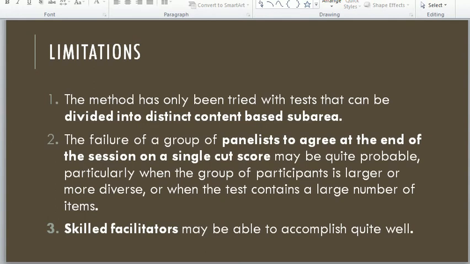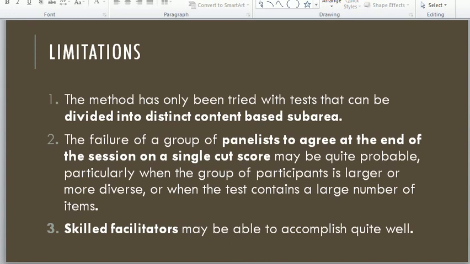It means this method did not focus on the whole test; rather it is focused on exemplar papers and test samples that can be divided into distinct content-based sub-areas.